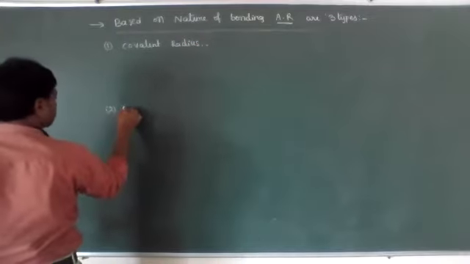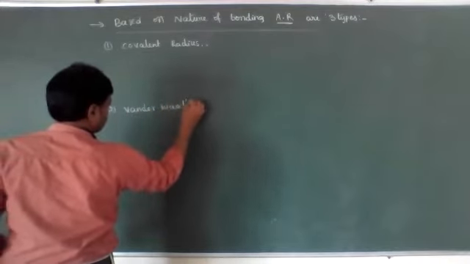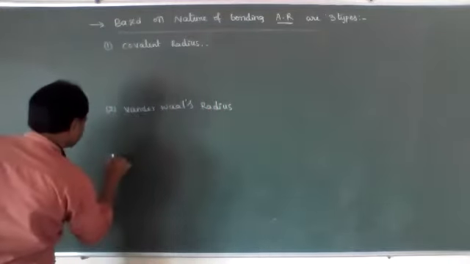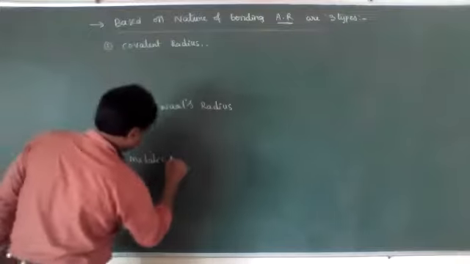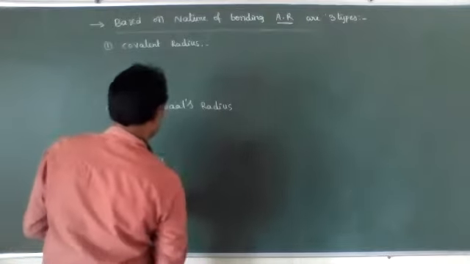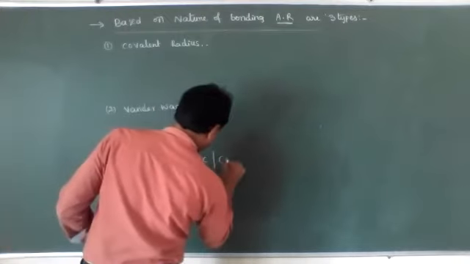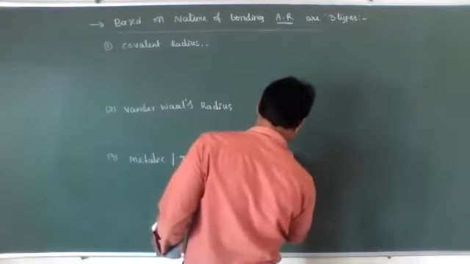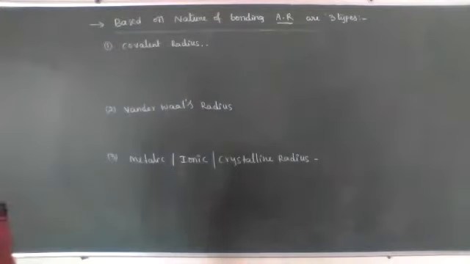The second one is van der Waals radius. The third one is metallic radius or ionic radius, also called crystalline radius. So these are the three types of radius that are present.